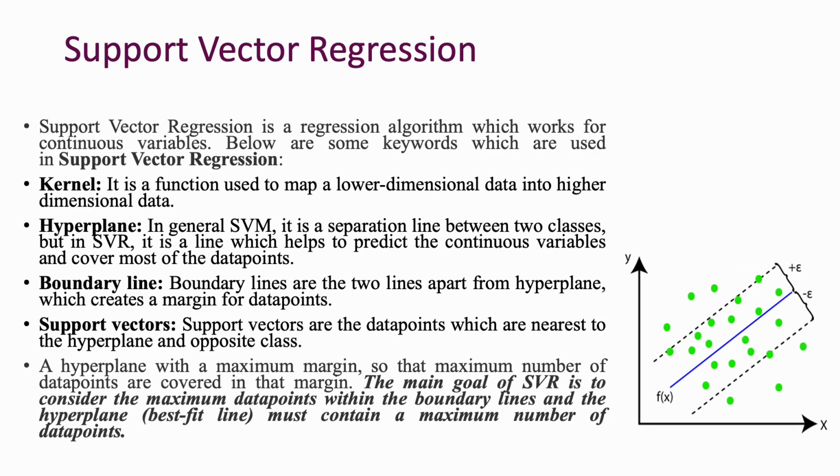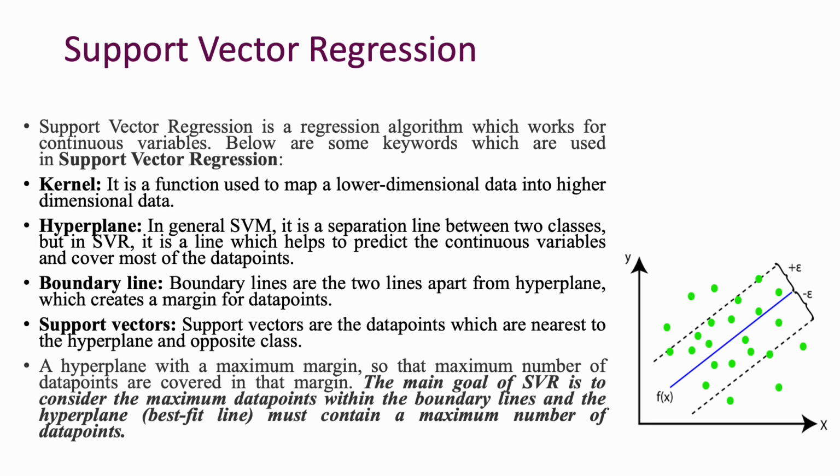Support vector regression. This is a regression algorithm which works for continuous variables. Here, the kernel is a function used to map lower dimensional data into higher dimensional data. The blue line indicates the hyperplane. The hyperplane is the separation line between the two classes. Boundary lines: the boundary lines are two lines apart from the hyperplane which create the margin for our data points. Support vectors are the data points which are nearest to the hyperplane and the opposite class.